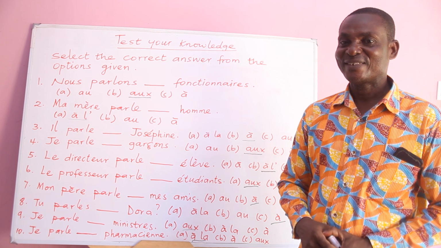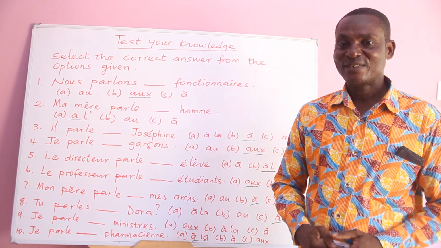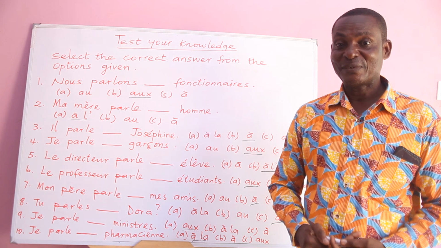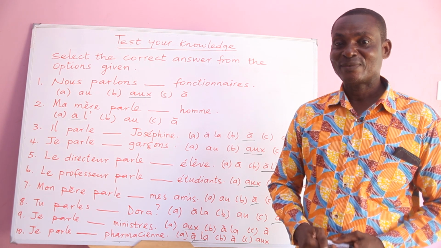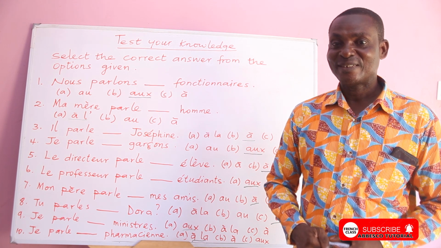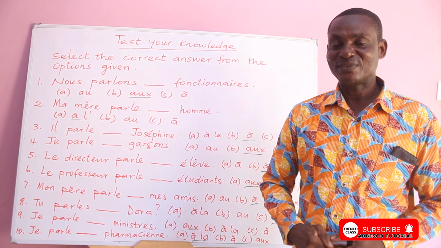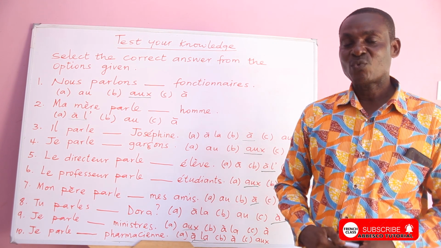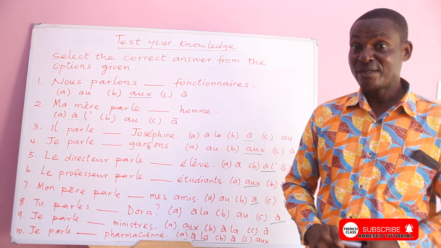Now check your marks. It's over 10. So what do you get? You get 5, you get 6, 7, or 8, or 9, or 10 over 10. Then I say bravo to you. That's a good job. All right. So that's where today's lessons end.